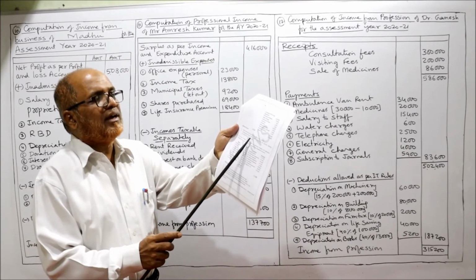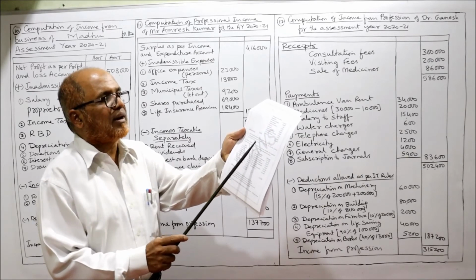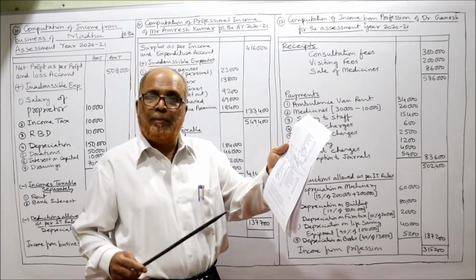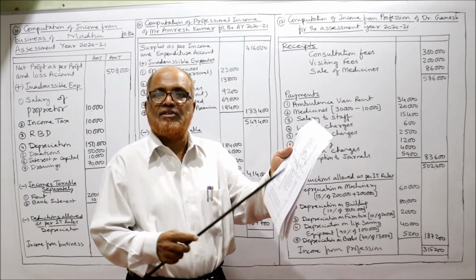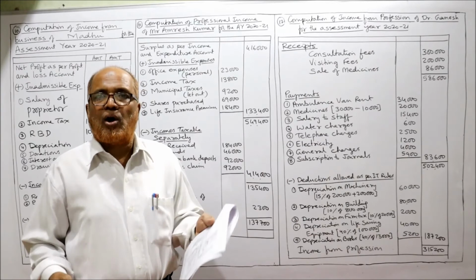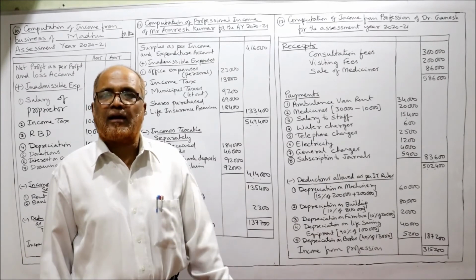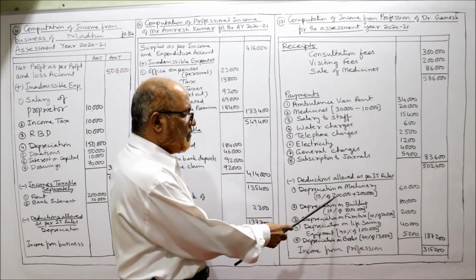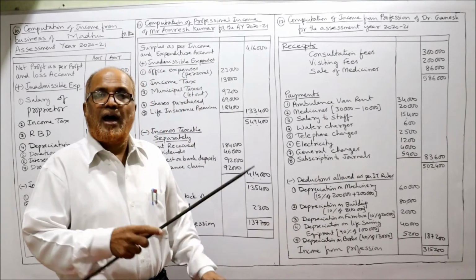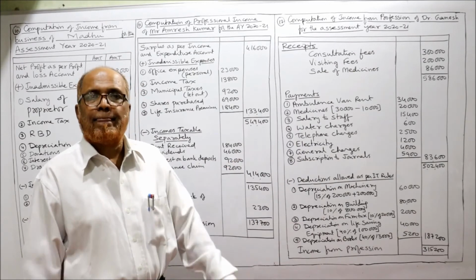At the beginning of the year, WDV of assets: machinery 2 lakh, building 8 lakh, furniture 20,000. These assets are used in the profession, so depreciation is allowed. Machinery of 2 lakh was there at the beginning of the year, and during the year surgical equipment was purchased for 2 lakh.